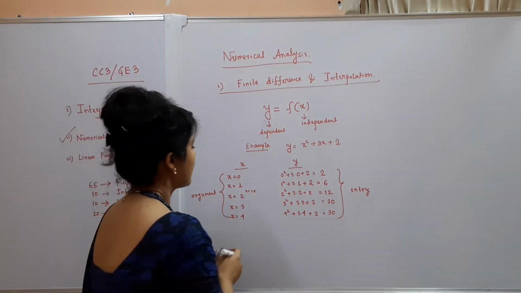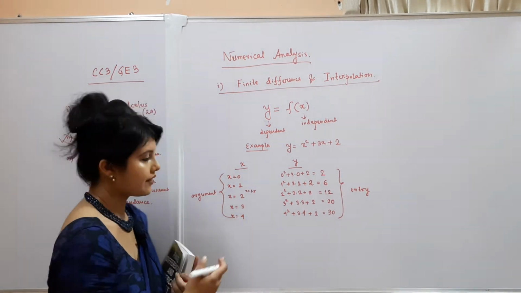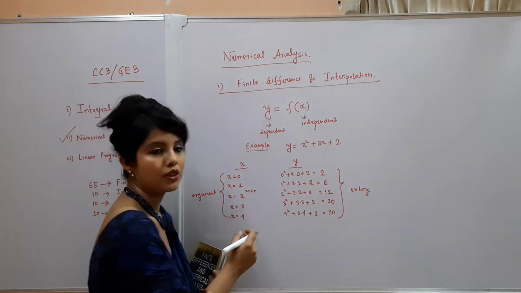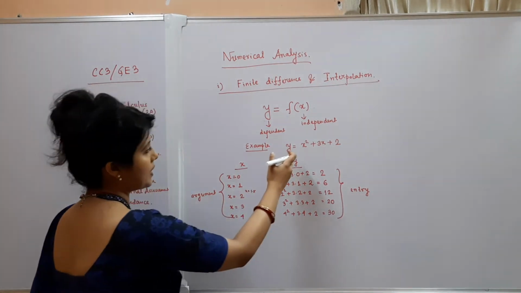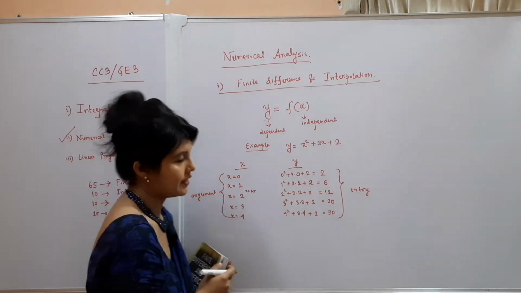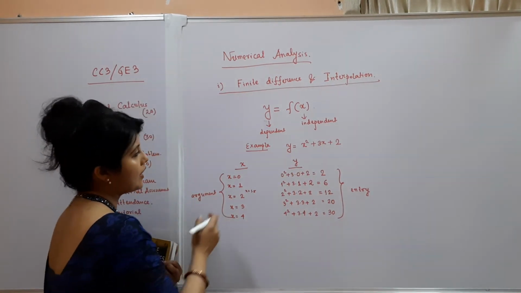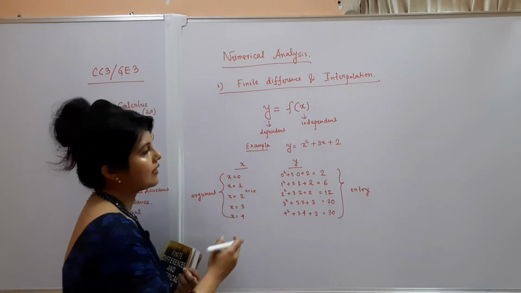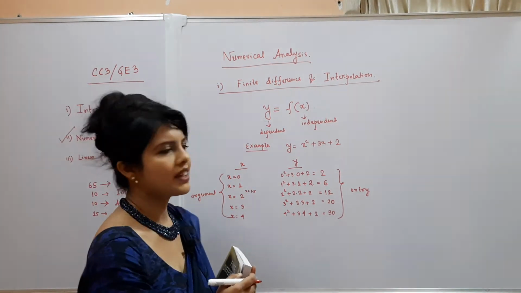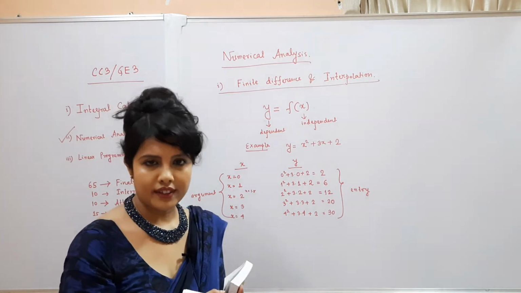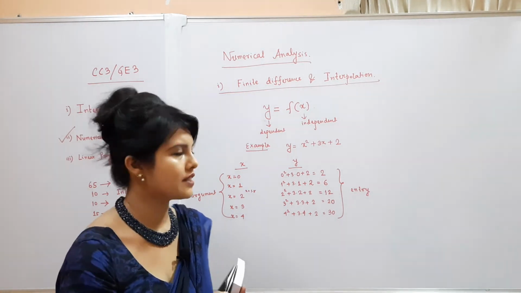But if you consider a complicated function and, suppose, x equal to 1.5 or x equal to 1.7, which is very difficult to calculate easily, then you can apply the methods of numerical analysis, especially the method of interpolation and numerical integration. There are different kinds of methods.